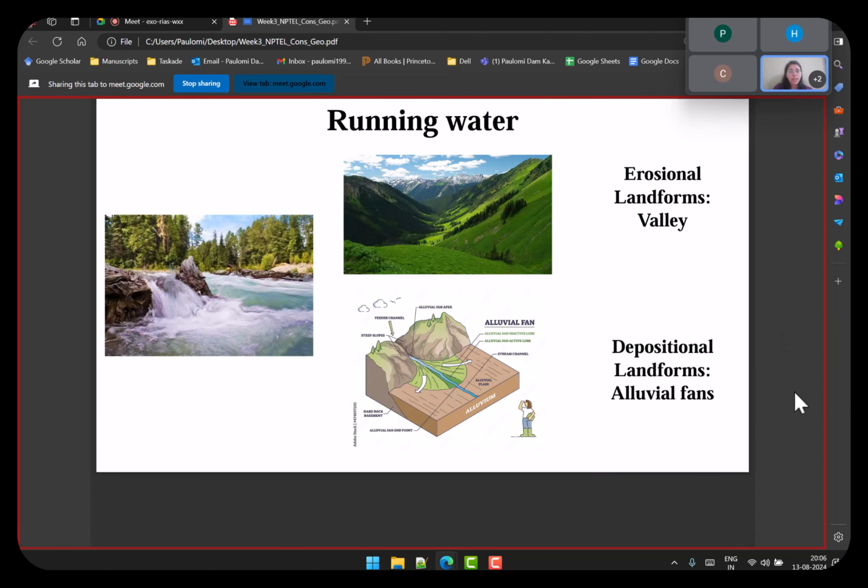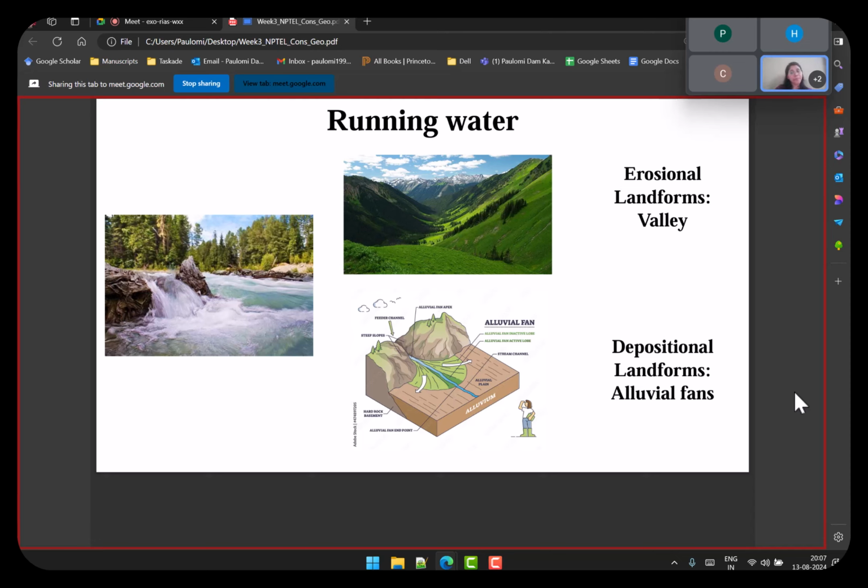Now I will go through this quickly, because if I discuss all of them it will take a lot of time. So I have picked all the geomorphic agents, with one example of an erosional landform and one example of a depositional landform with images, so that you can imagine what kind of landform it is creating. In the lectures there were many other landforms discussed, so you can go back and try to see them.